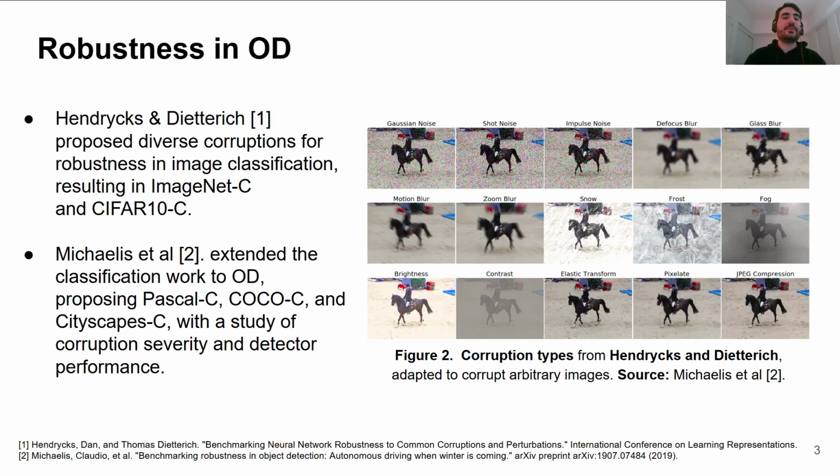Hendrycks and Dietterich proposed diverse corruptions for robustness in image classification, resulting in ImageNet-C and CIFAR10-C. Michaelis extended this work from classification to object detection, proposing Pascal-C, COCO-C, and Cityscapes-C, with a study of corruption and severity for different detectors' performance.